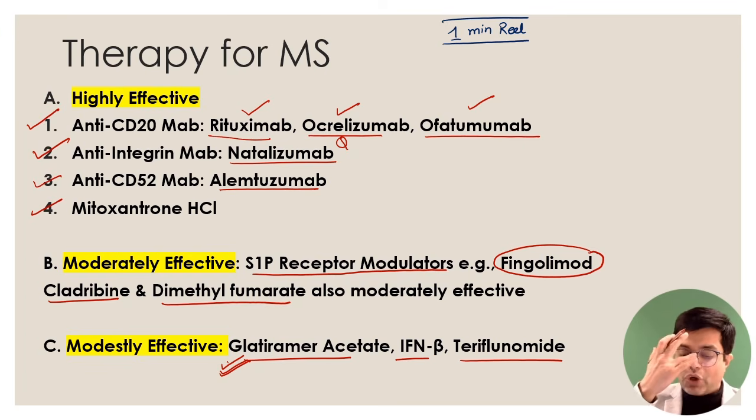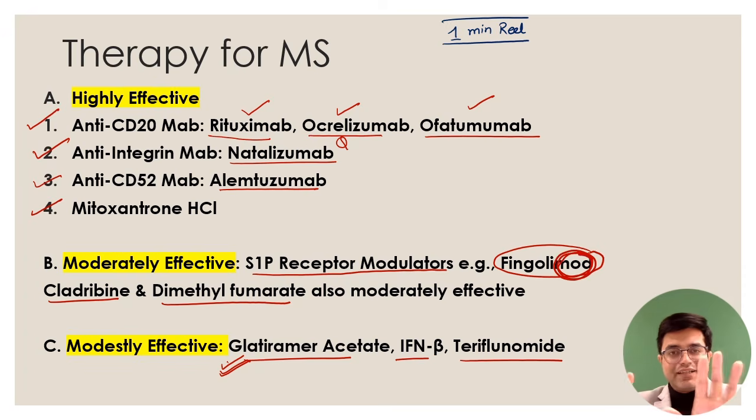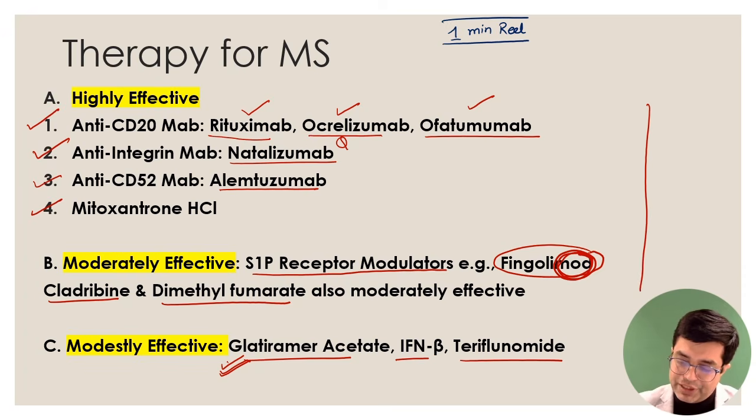In case you are running short on time and you cannot remember S1P receptor modulator, at least remember fingolimod. There are other such drugs too; at the end of all of them will be 'mod', so these 'mod' drugs are moderately effective, right? Remember fingolimod: mod is moderately effective, not modestly. Modestly means less than moderate. So as we go from highly to modestly, the effectiveness tends to fall in the patient, right?